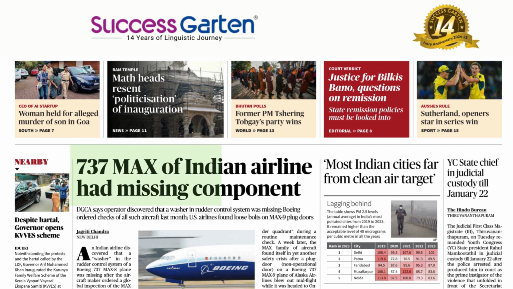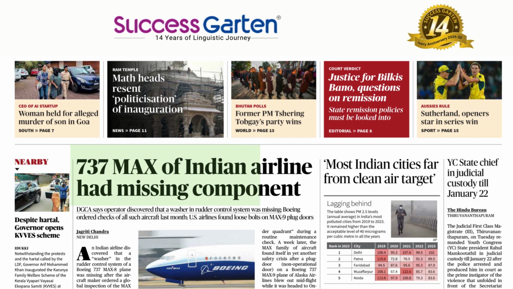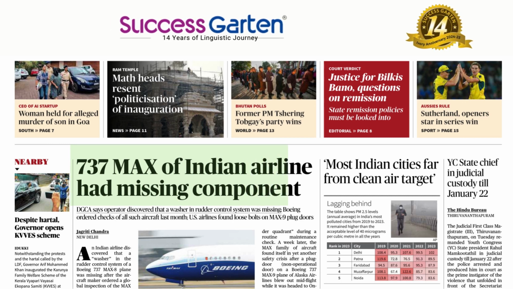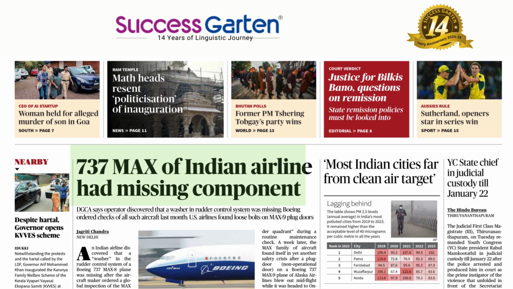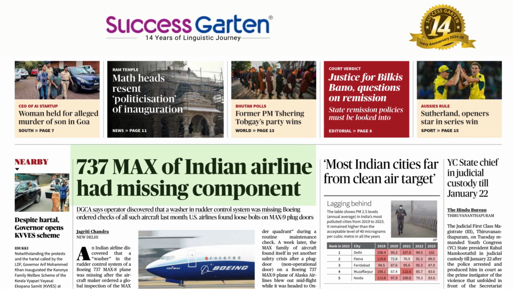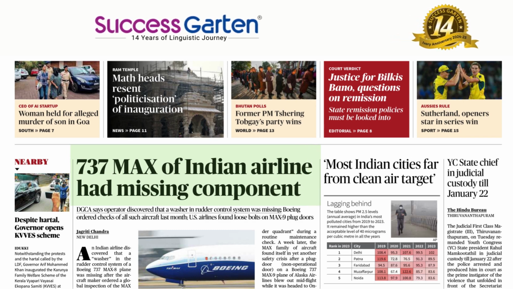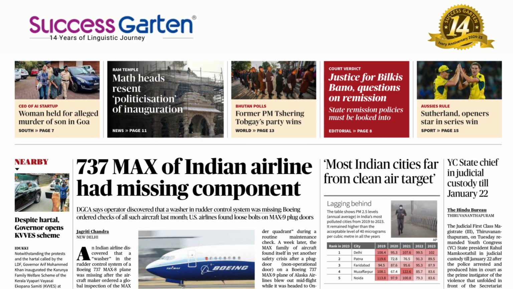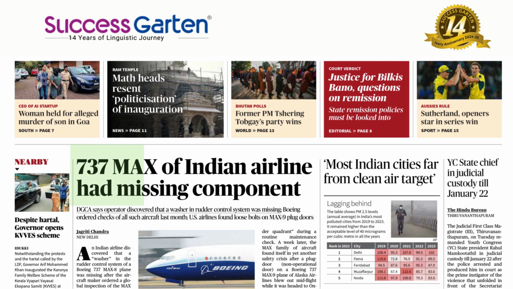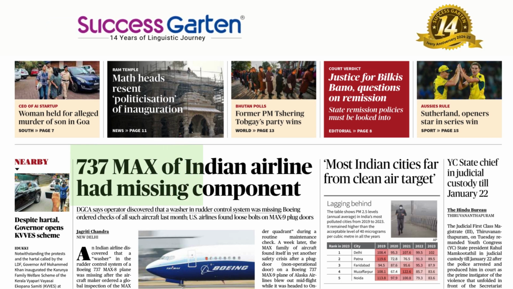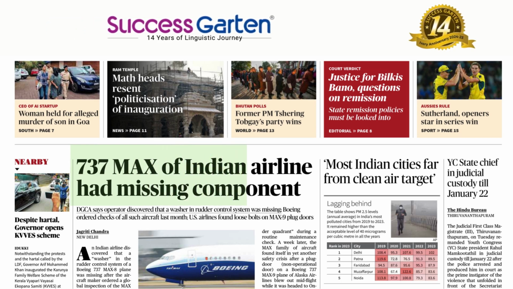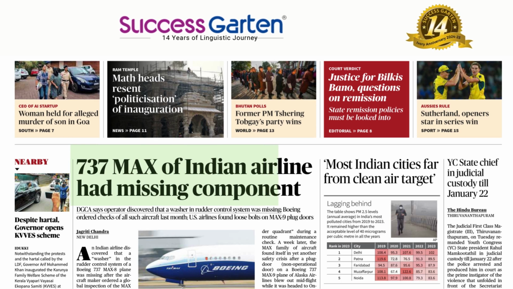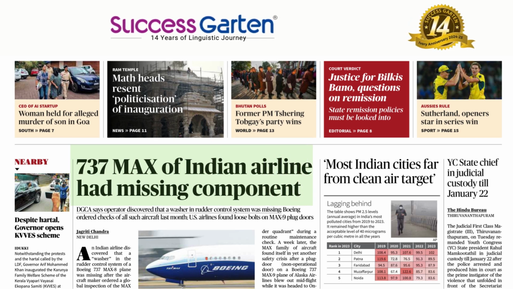737 MAX of Indian airline had missing component. So dear language lovers, as we know, we analyze this news item as a sentence because our duty is to explore the language features in this sentence. As we know, there must be a doer in this sentence. What's the doer? 737 MAX of Indian airline. It's a version of Indian airline. What happened to that? It had.